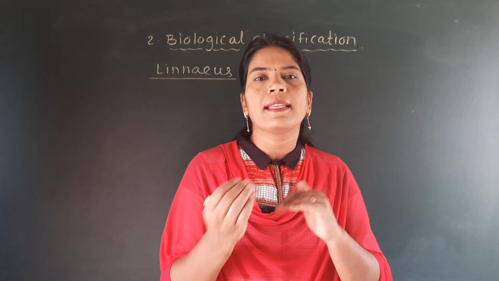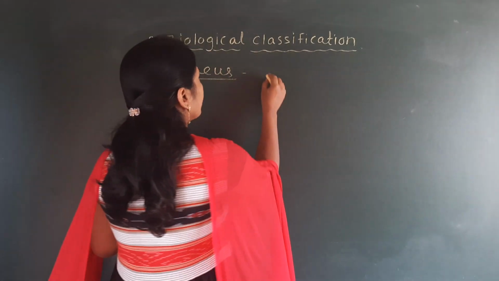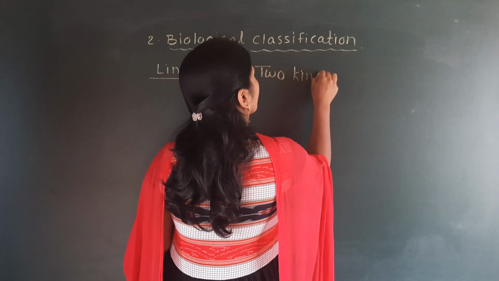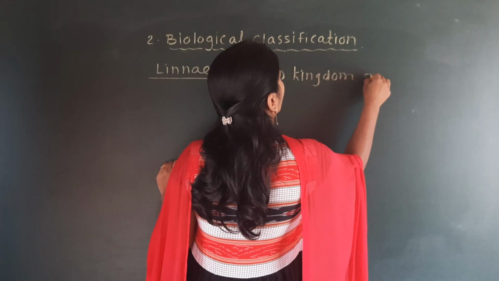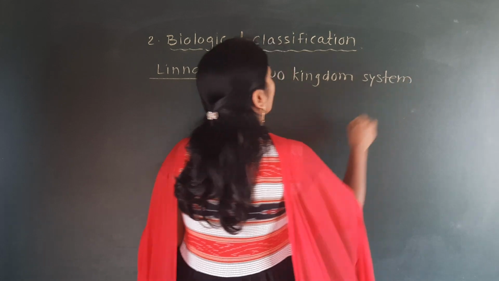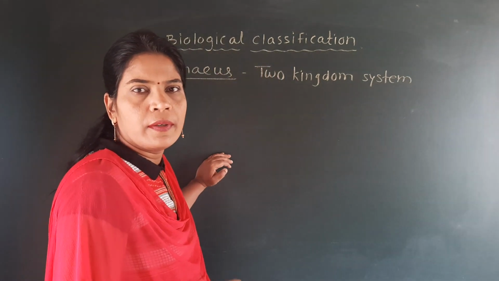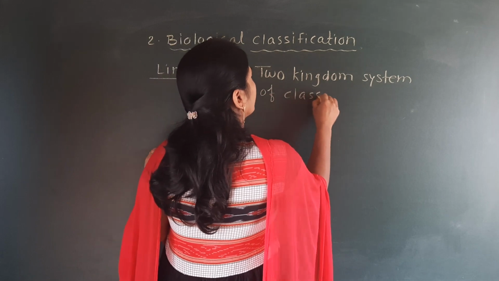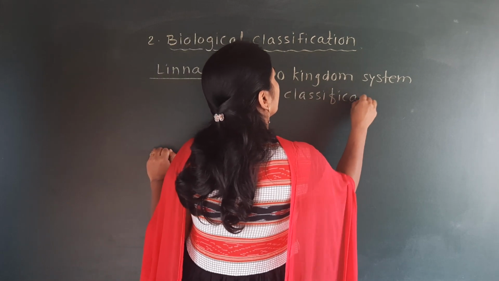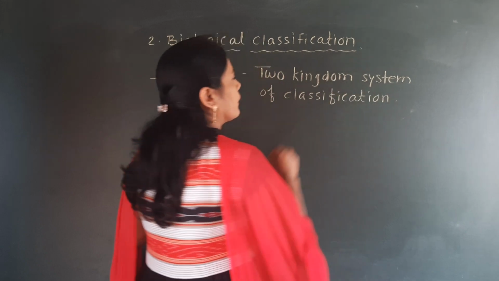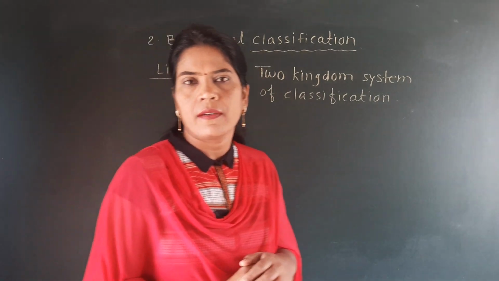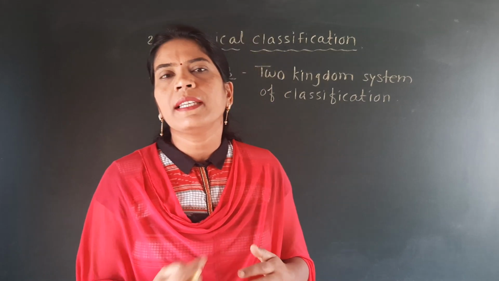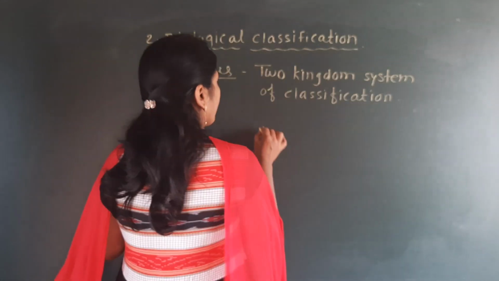Kingdom Plantae and Kingdom Animalia. So Linnaeus gave the two kingdom system of classification. According to this, these two kingdoms are Kingdom Plantae and Kingdom Animalia.